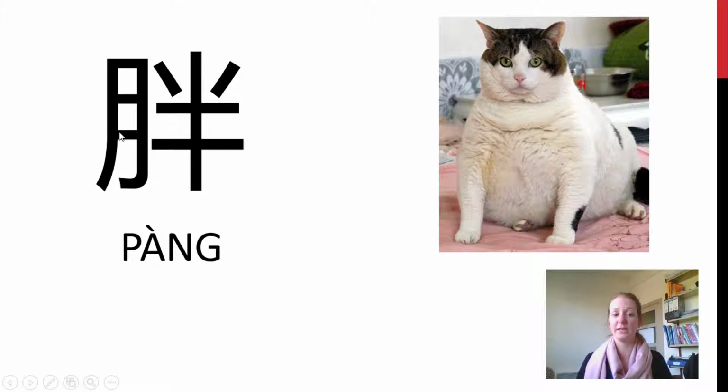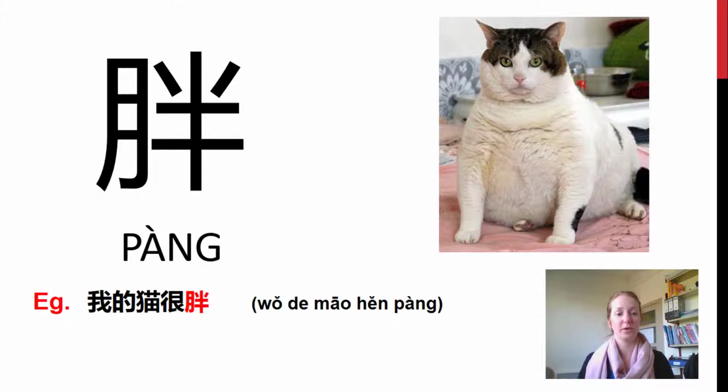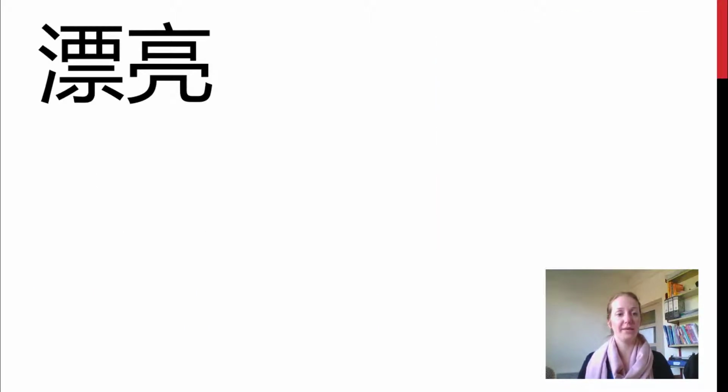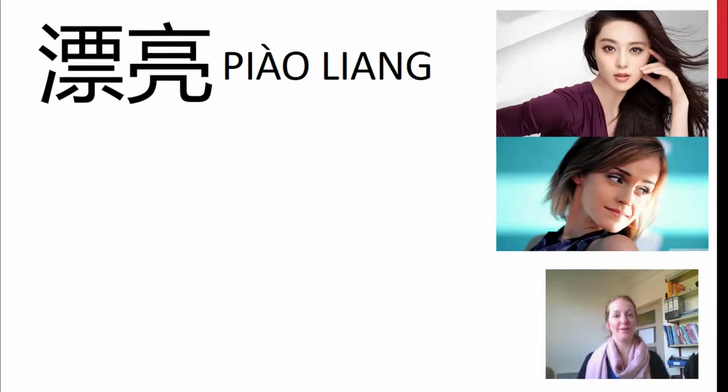It looks a little bit like 月, the moon, but when it's on the left, it's the flesh radical. So when you think of fat, then you can think of lots of flesh as well. So 胖。我的猫很胖。这是漂亮.